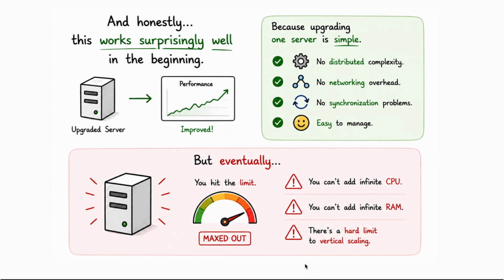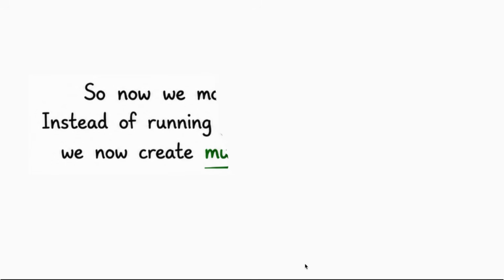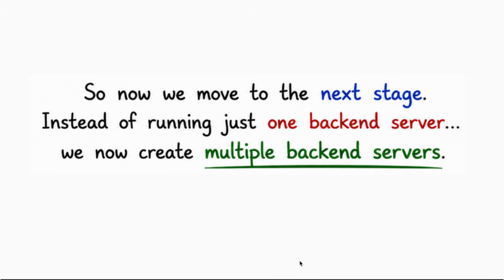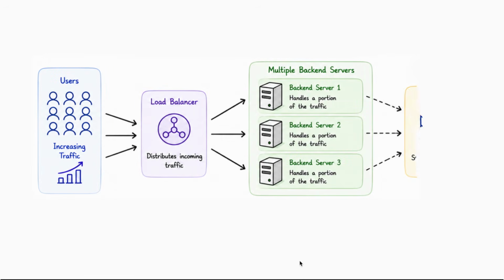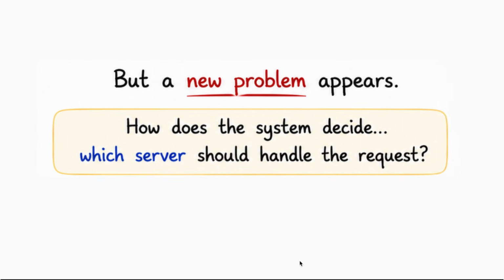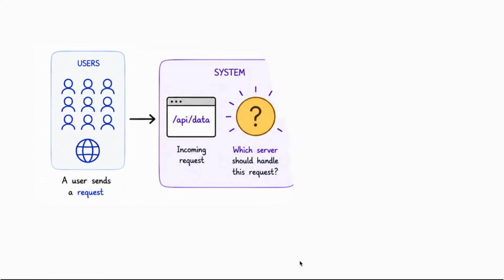But eventually, there is a limit. You cannot infinitely increase machine size. At some point, one server is simply not enough. So now we move to the next stage. Instead of running just one backend server, we now create multiple backend servers, and now traffic can be shared across machines. But a new problem appears. How does the system decide which server should handle the request?